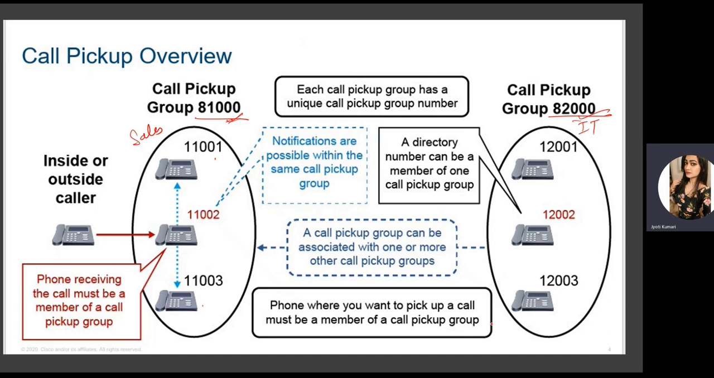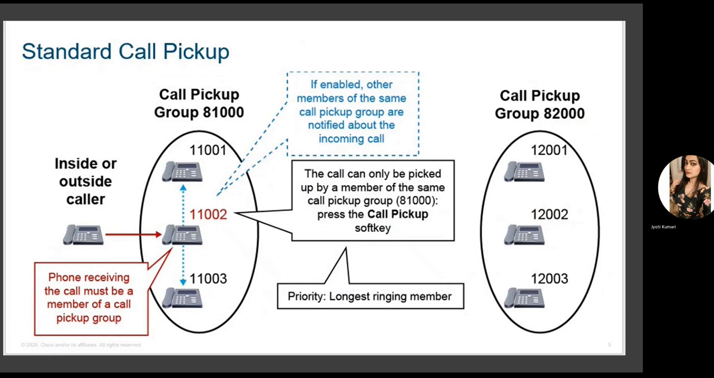The phone where you want to pick up a call must be a member of a call pickup group. Then there is standard call pickup. In standard call pickup, what is done? If you have configured a call pickup group and assigned a call pickup group number, you can receive this call from any other user just by dialing the DN number of that user, or you can pick up by dialing the group pickup number.